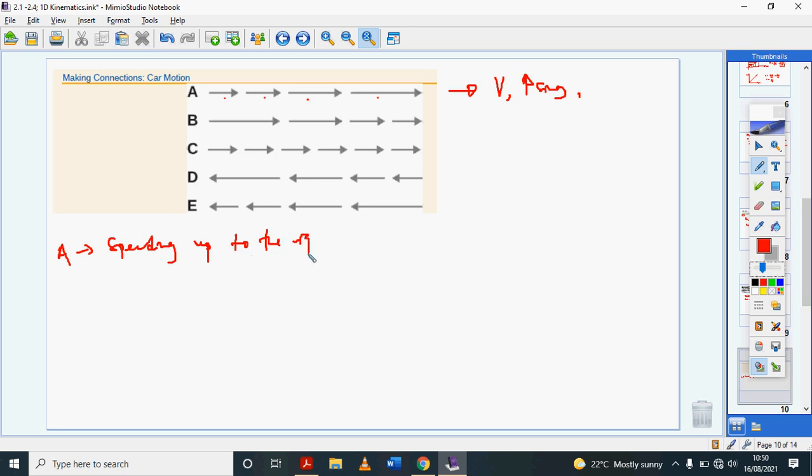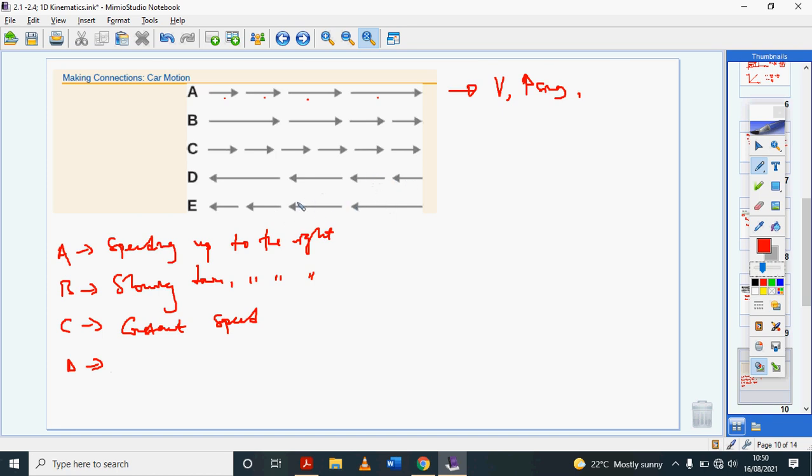If you look at B, the arrows are getting smaller and smaller, so B is slowing down, but moving to the right. If you look at C, the arrows are not changing at all, so C has a constant speed. If you look at D, the arrows are increasing, but in the negative direction.